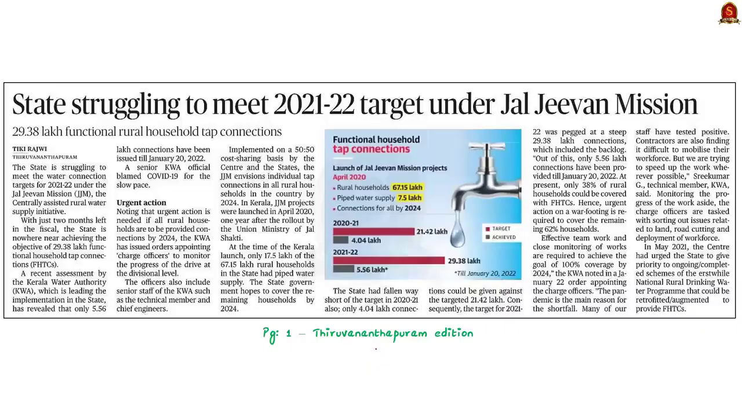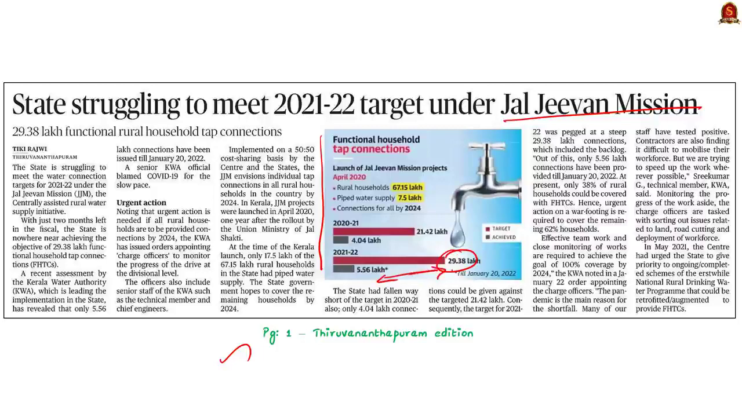Take a look at this article given here. It talks about the water connection targets for the states for 2021-22 under the Jal Jeevan Mission. It is the centrally assisted rural water supply initiative. With just 2 months left in the fiscal year, the state government is nowhere near achieving the objective of 29.38 lakh functional household tap connections. So, this is the crux of the article.